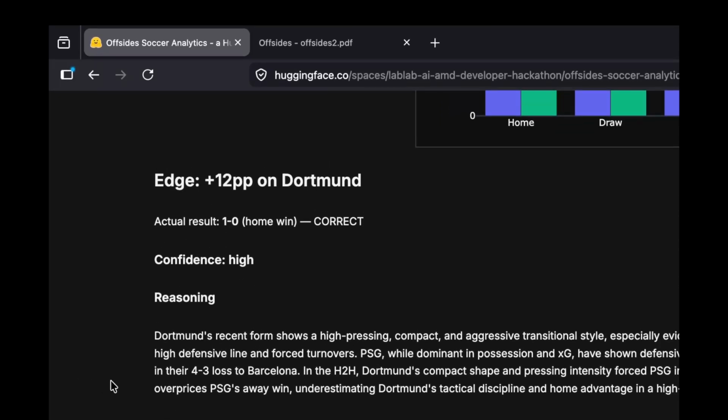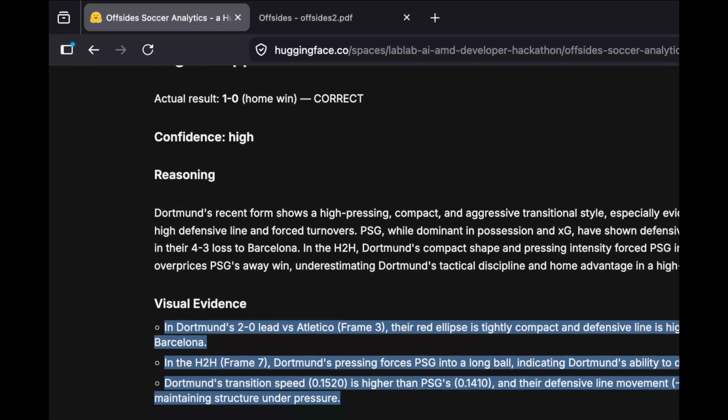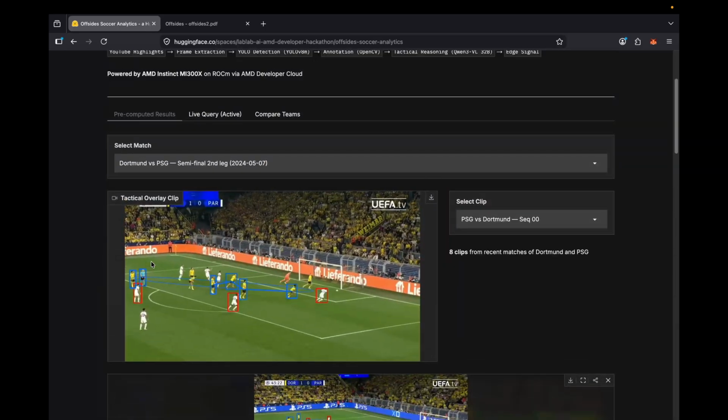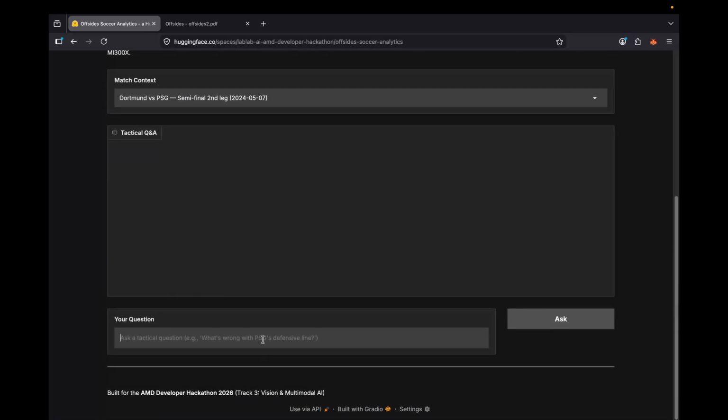The reasoning explains why. The model identified Dortmund's compact defensive shape and PSG's high line vulnerability on transition. It references frames as evidence. In the live query tab, we can also ask follow-up questions in plain English to the VLM.